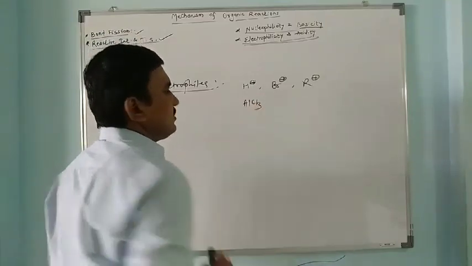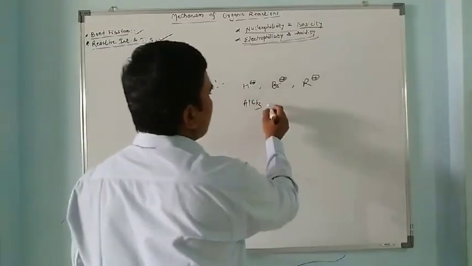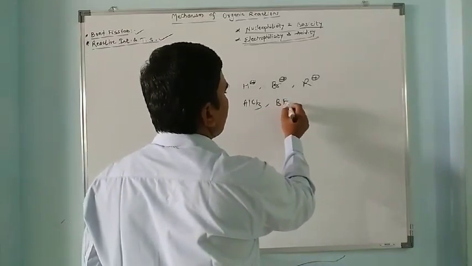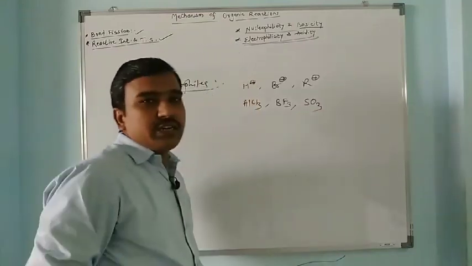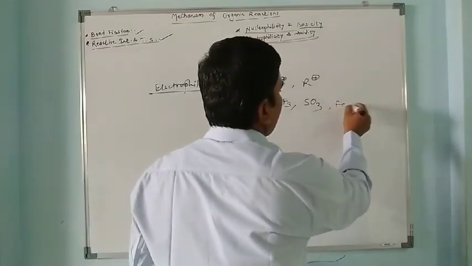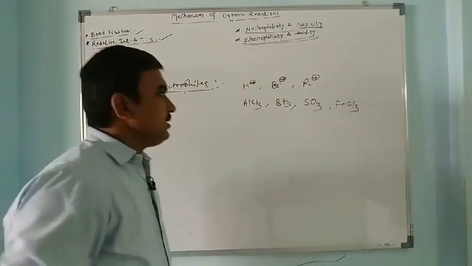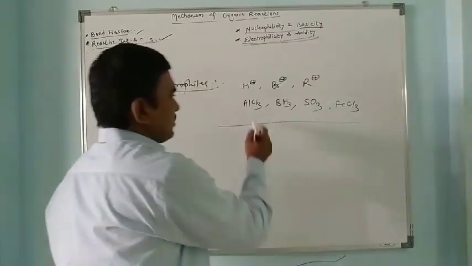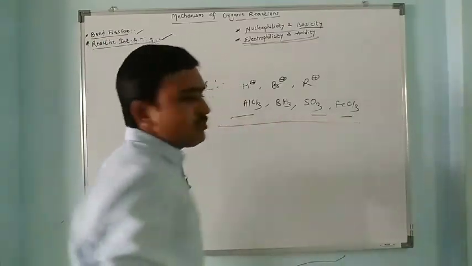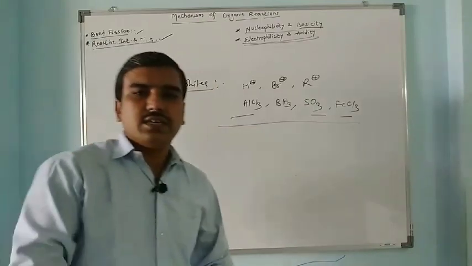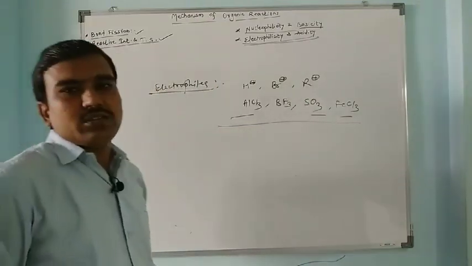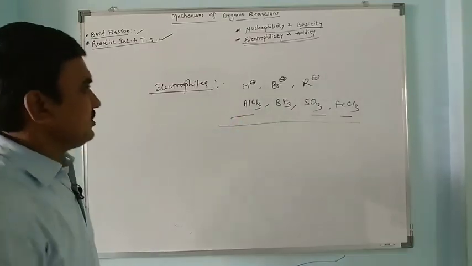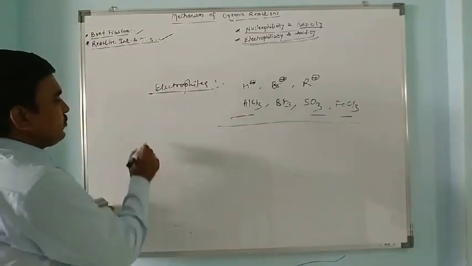We call it a Lewis acid: AlCl3, BF3, SO3 sulfur trioxide, FeCl3 ferric chloride. Due to incomplete octet, in these examples, they are acidic in nature. They can take an electron pair from electron rich species. So these are electrophilic in nature. So those are electrophiles. Now what is electrophilicity?